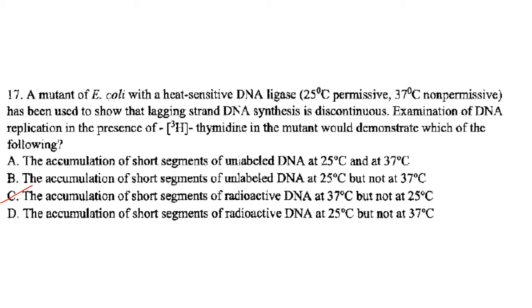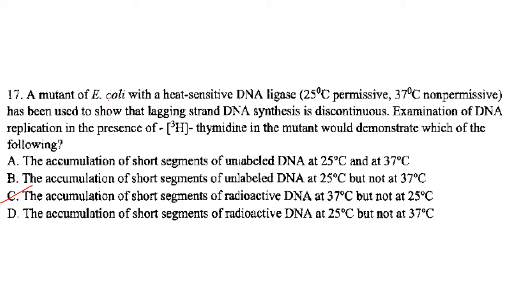So they have a mutant E. coli that has a heat-sensitive DNA ligase, which works at 25 degrees Celsius and will not work at 37 degrees Celsius. They have used this heat-sensitive DNA ligase to show lagging strand DNA synthesis is discontinuous.